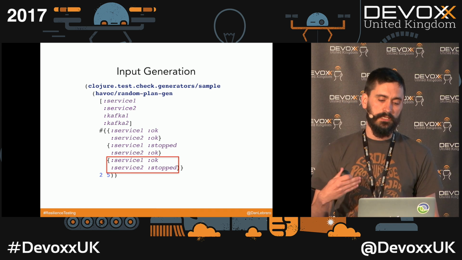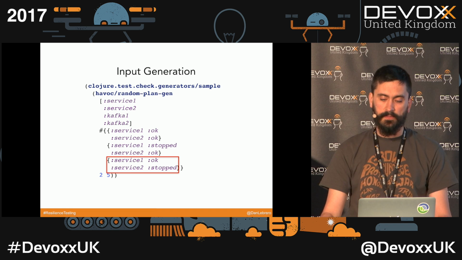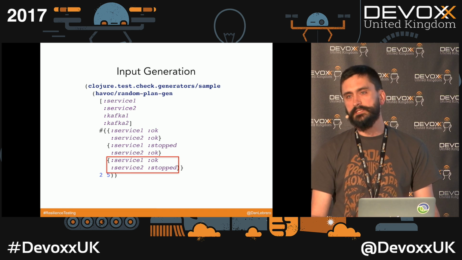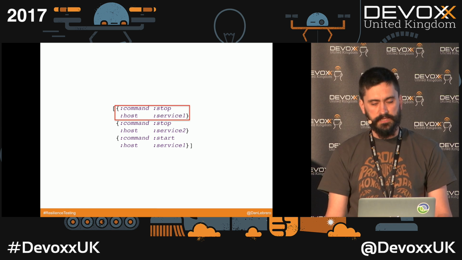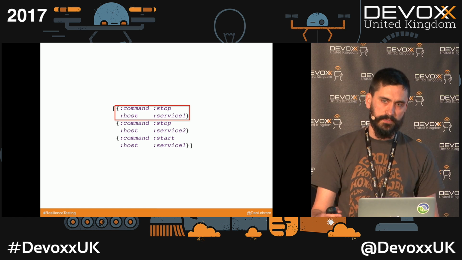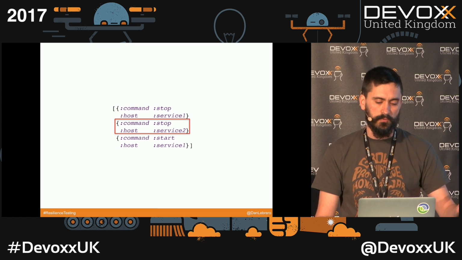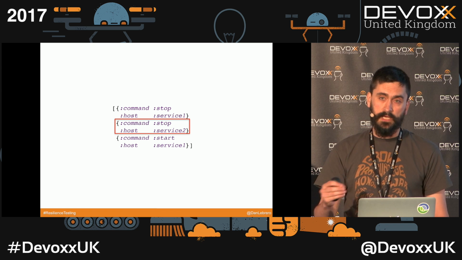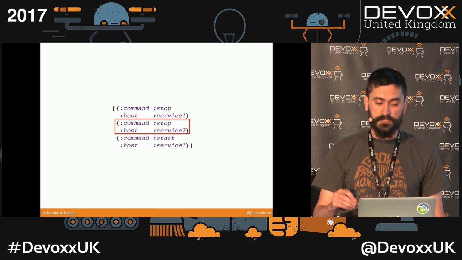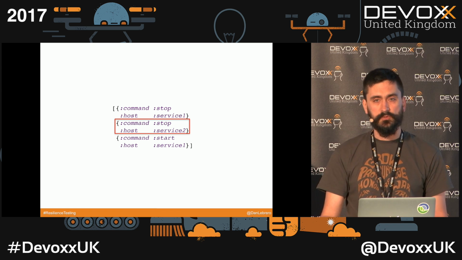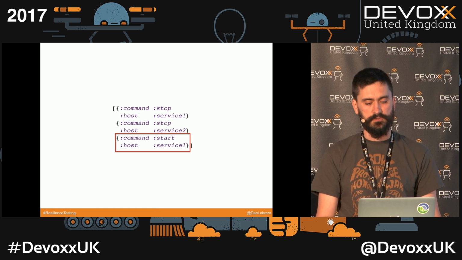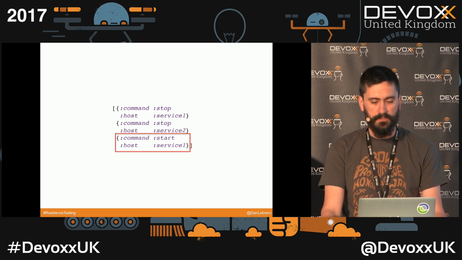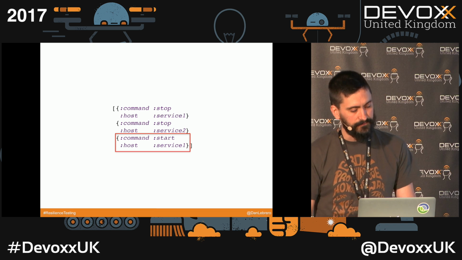So now if we generate a random plan, a random resilience test plan, we can get something like this. We stop first service number 1, we stop service number 2, and now is when the system is completely broken, but the library will make sure that the last set of commands take you back to one of those healthy states, which in this case is just to start service number 1. Cool, a little bit of code.